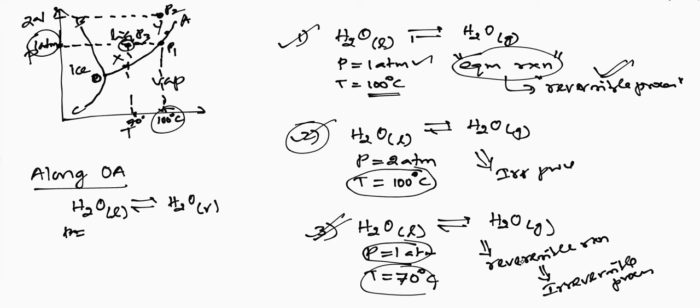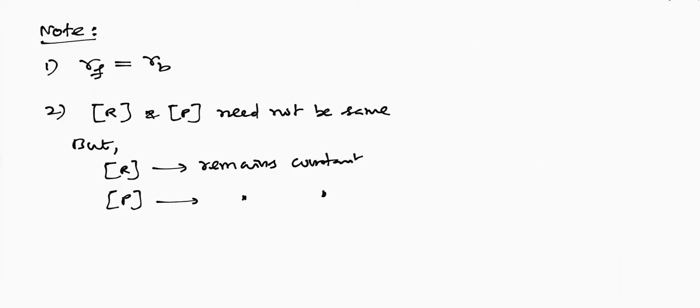I repeat once again, only at equilibrium you can call the process a reversible process. Away from equilibrium, it is just an irreversible process. So the systems that we are going to handle are all equilibrium reactions, equilibrium processes. So at equilibrium, the process should be a reversible process. This is the point I like to say here. Keep this in mind. Once the system attains equilibrium, then the process occurring in the system is a reversible process.